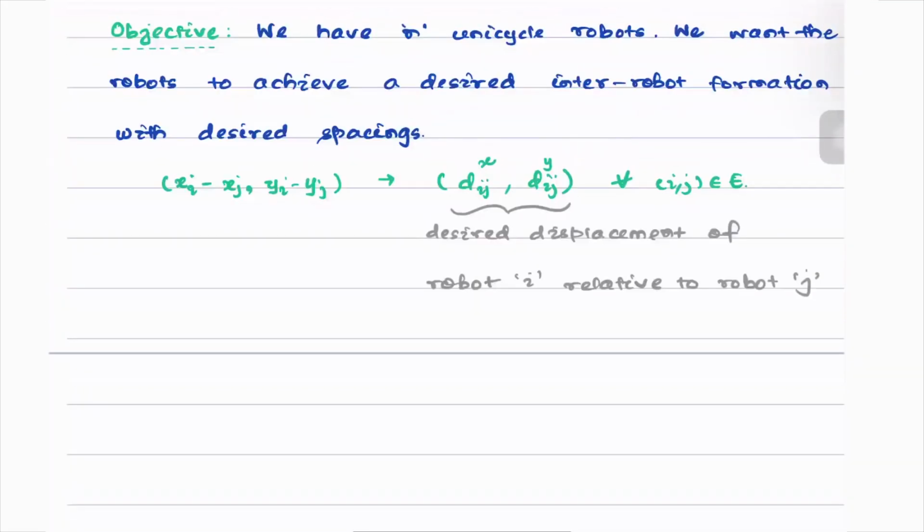The first error is the error along the x direction, given by eix, which is summed over all of the neighbors of i, xi minus xj minus dijx.